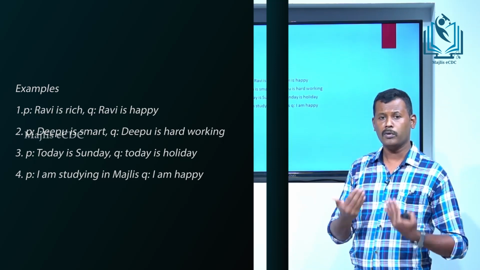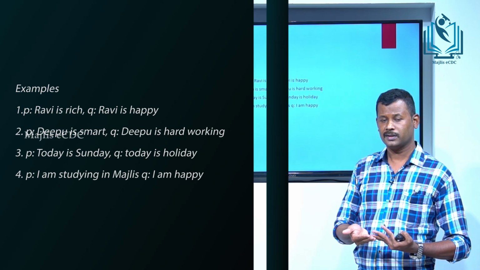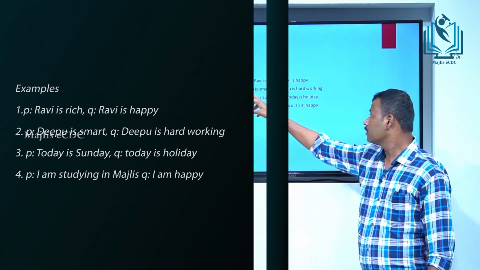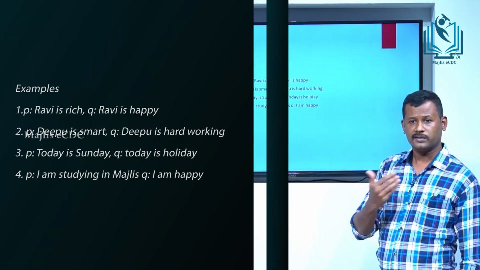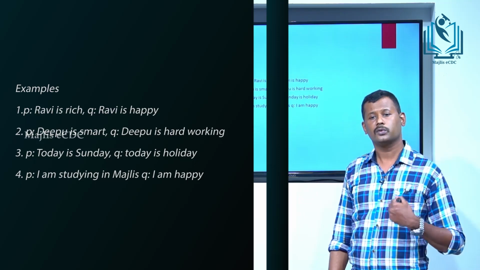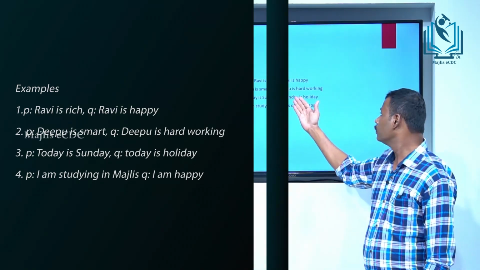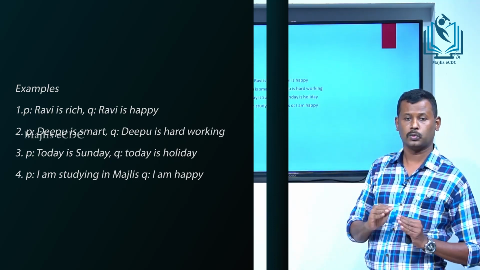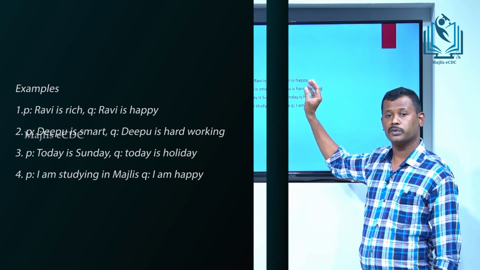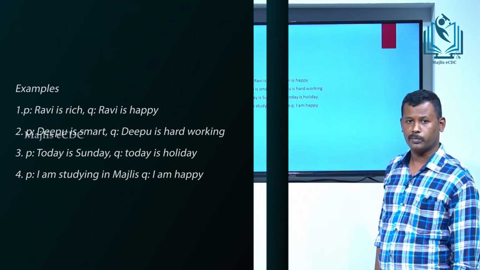We say that this proposition is T, always true. Deepu is smart is a true statement, and Deepu is hardworking is also a true statement. Both statements are true, so this is a compound proposition, and T is its symbol.